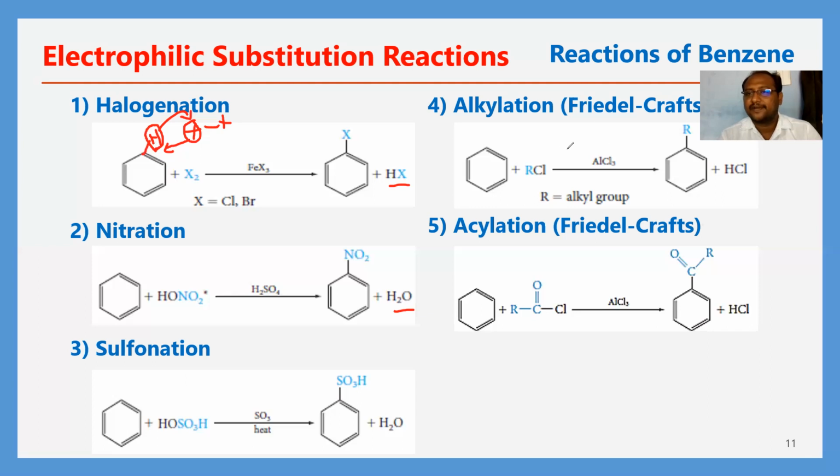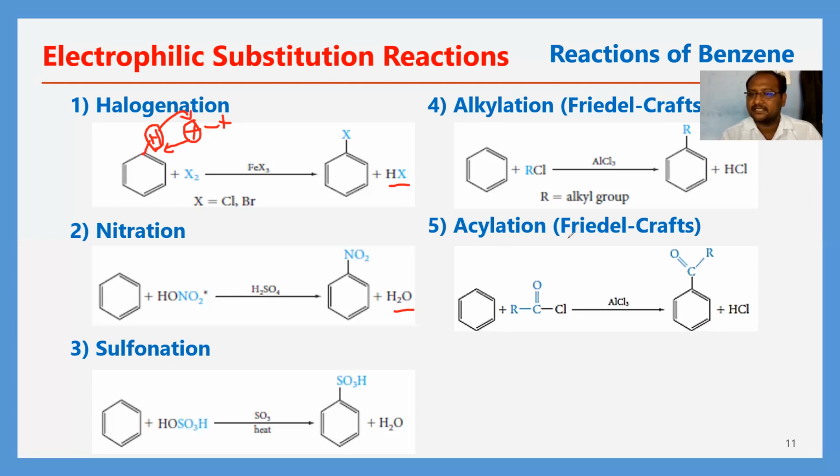So next, Friedel-Crafts alkylation reaction. Substitution of an alkyl group on the benzene ring is called Friedel-Crafts alkylation reaction. This takes place in the presence of AlCl3, aluminum trichloride. Here, alkyl halide, an alkyl chloride, is taken in the presence of the Lewis acid aluminum trichloride. The alkyl group is attached to the benzene ring in the place of the H plus ion. Then we will get an alkyl benzene.